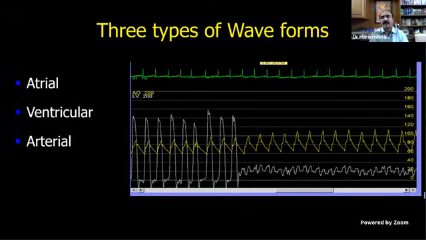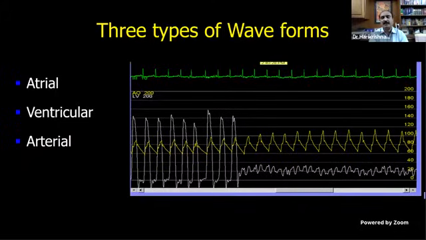And there are three types of waveforms: the atrial waveform, ventricular waveform, and arterial waveform. Atrial waveforms are the left atrium, right atrium, and the pulmonary capillary wedge. So what is the peculiarity of the atrial waveform? It will have 2 waves per cardiac cycle. The major waves, we will discuss subsequently. 2 major waves per cardiac cycle. The other 2, the ventricular and arterial, will have a single wave per cardiac cycle.